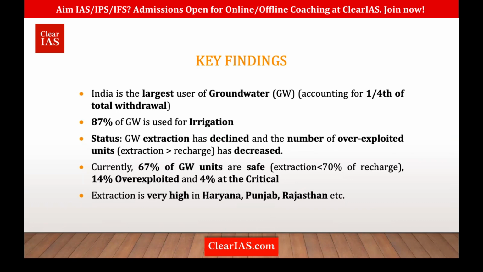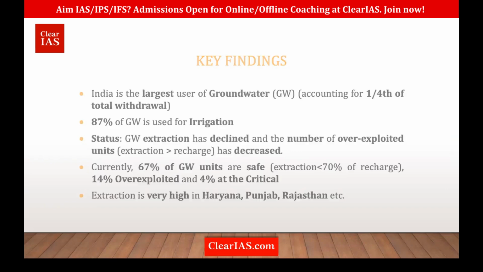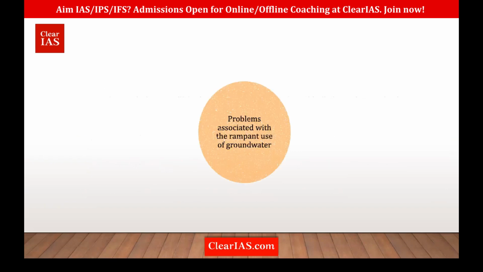Remember, India is one of the largest extractors of groundwater, and it is majorly used for what? Irrigation. But groundwater extraction has seen a declining trend, and the number of overexploited units has also declined. And where is it found? Majorly in West India, in states such as Haryana, Punjab, and Rajasthan. And why there? Because that is where irrigation, that is tube well or well irrigation, is the highest. So these were the key findings of the report.